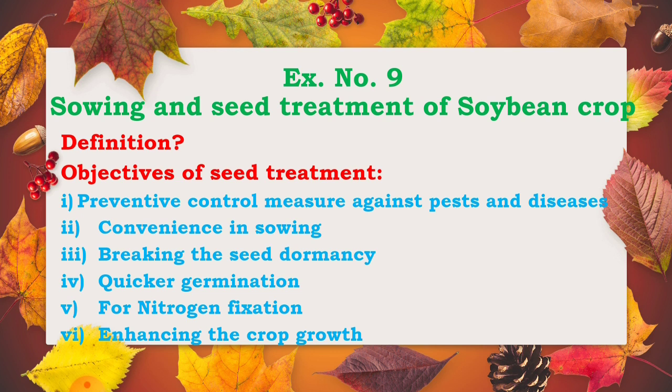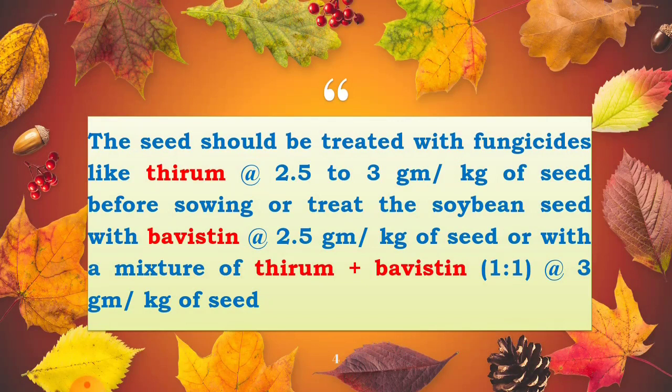Then see the procedure of seed treatment for the soybean seeds. The soybean seeds should be treated with fungicides for controlling the attack of fungal diseases.